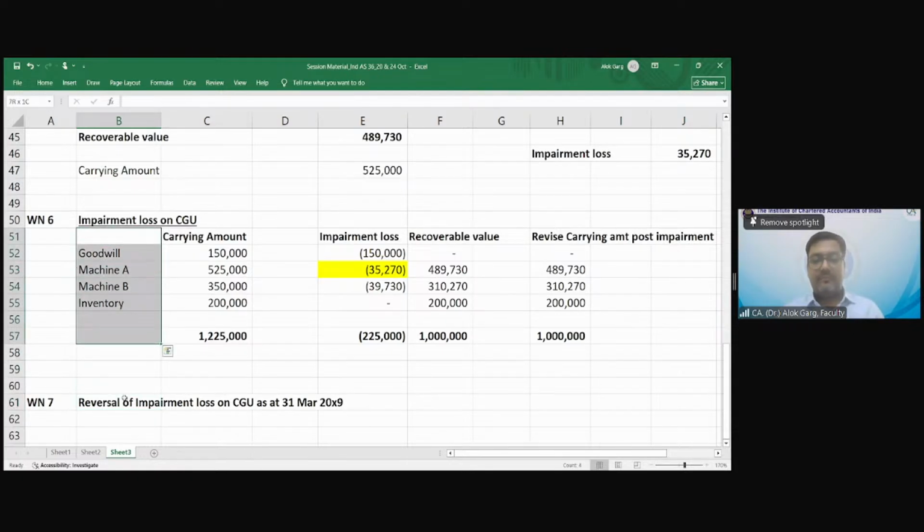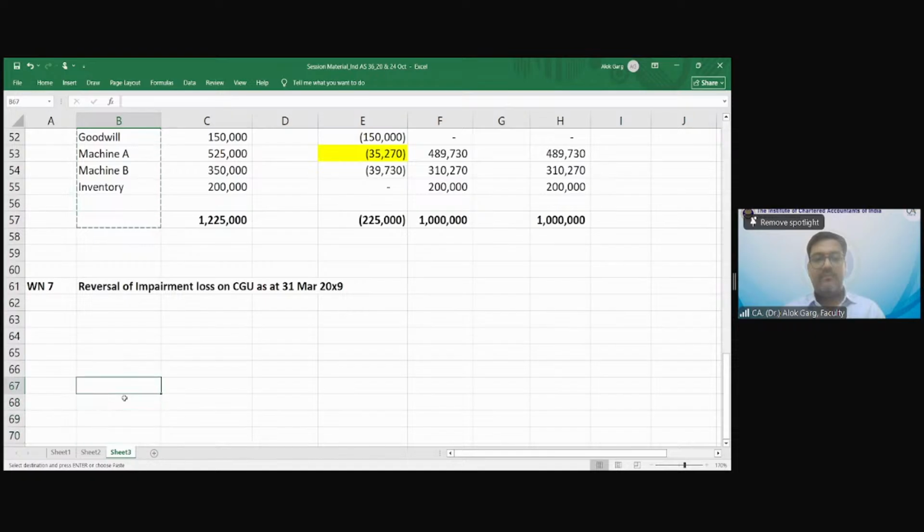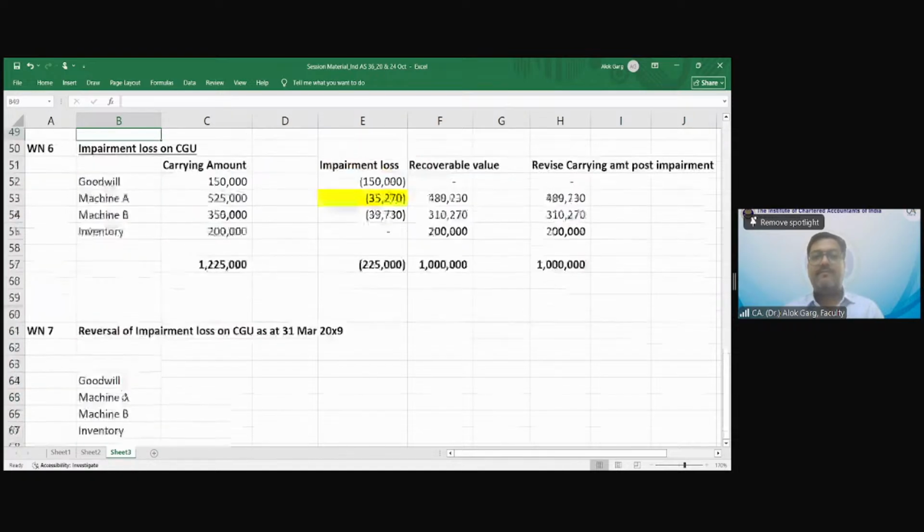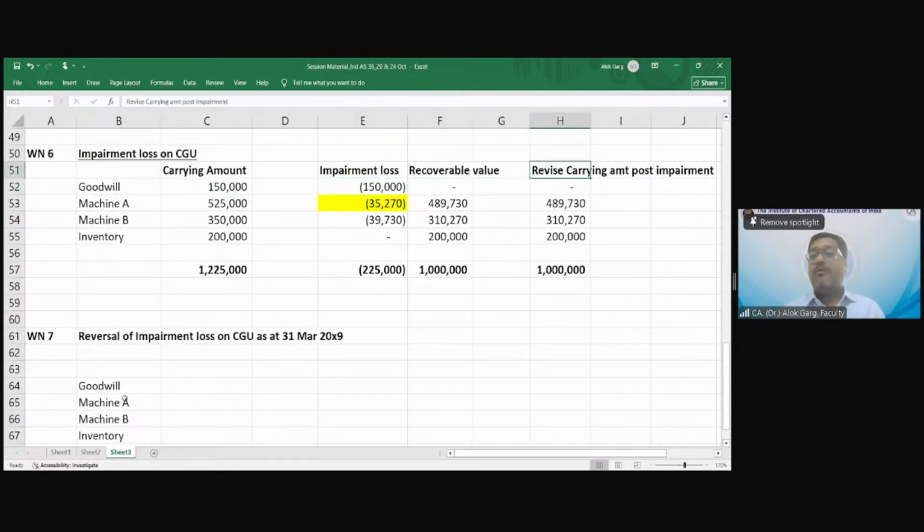Goodwill. अब गुडविल की जो कैरिंग अमाउंट है, द रिवाइज कैरिंग अमाउंट ऑफ द गुडविल, ओके. So this goodwill has completely charged off. Okay. So do we need to reverse the impairment loss on goodwill? No, sir. Impairment loss on goodwill cannot be reversed.